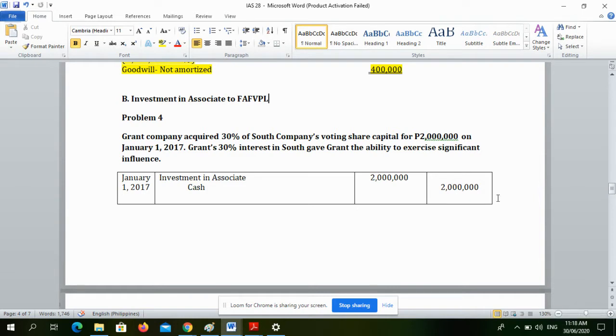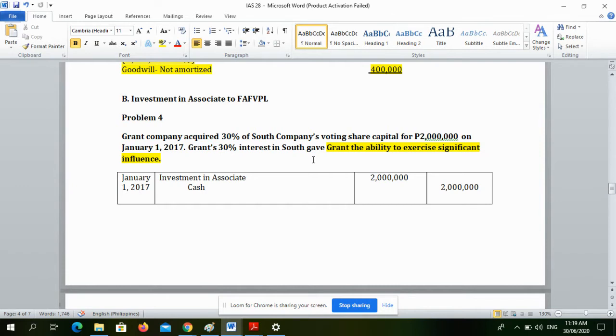Grand Company acquired 30% of South Company's voting share capital for 2 million pesos on January 1, 2017. So, remember, 30%. So, there's an assumption that there is ability to exercise significant influence.